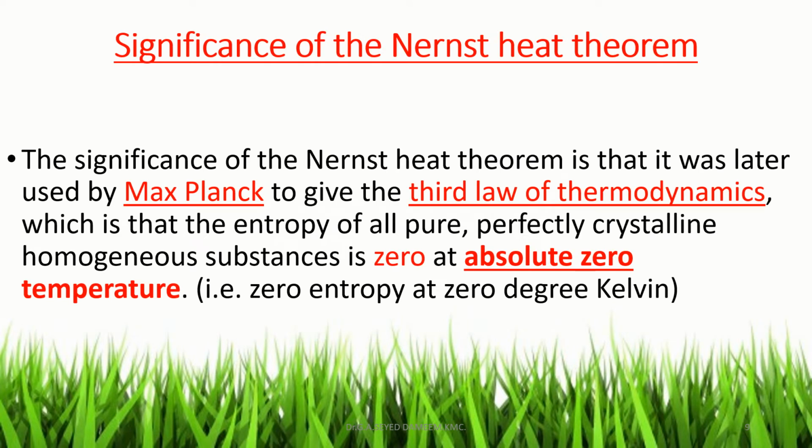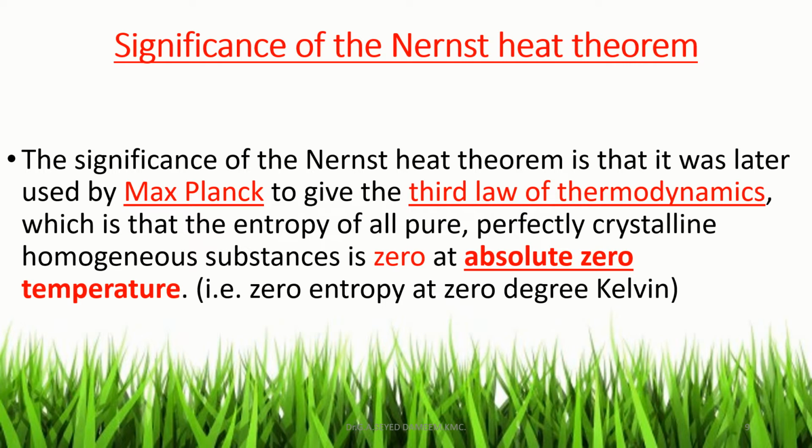Now, significance of Nernst heat theorem. The significance of Nernst heat theorem is that it was later used by Max Planck to give the third law of thermodynamics, which is that the entropy of all pure perfectly crystalline homogeneous substance is 0 at absolute 0 temperature, that is 0 degree Kelvin. So at absolute 0 degree Kelvin, the entropy of all pure perfectly crystalline homogeneous substance is 0.